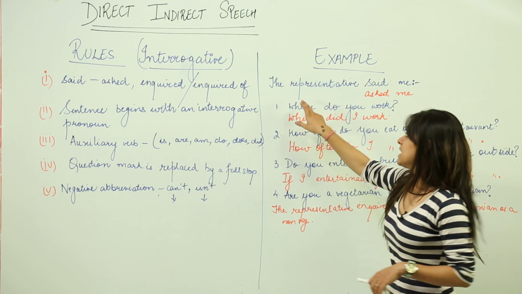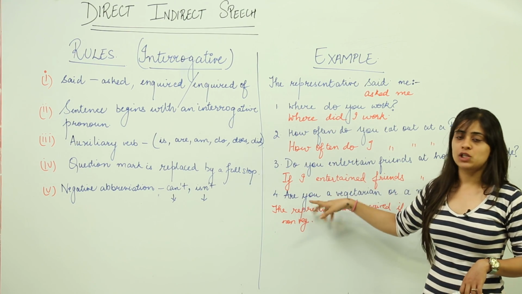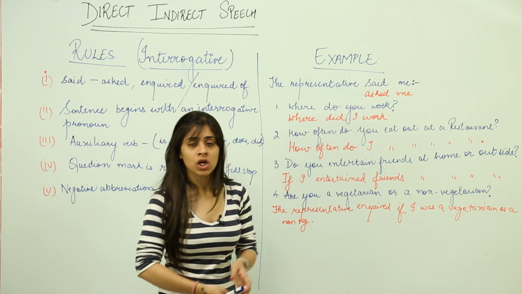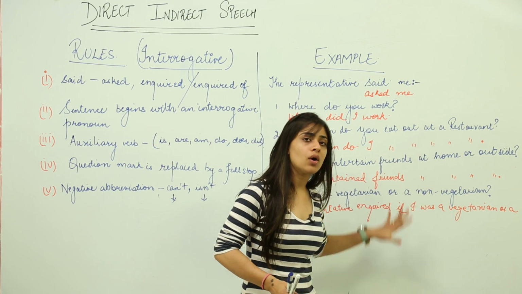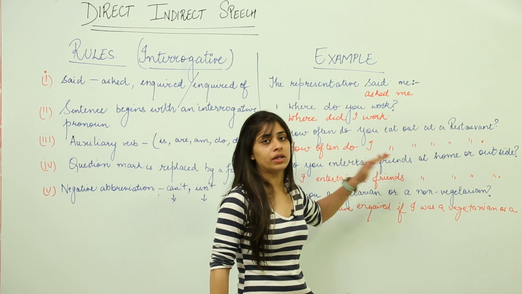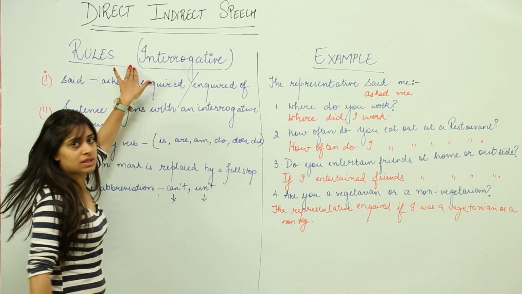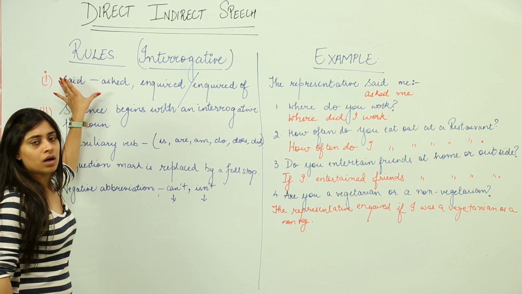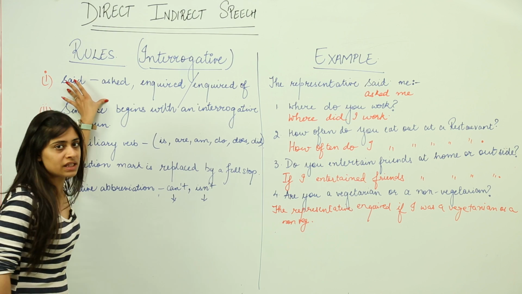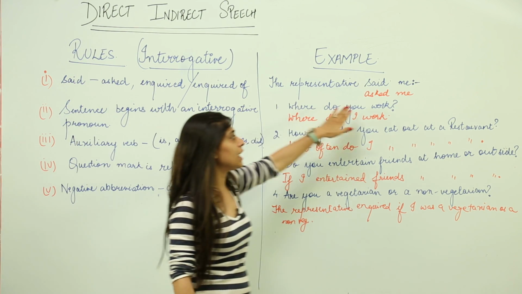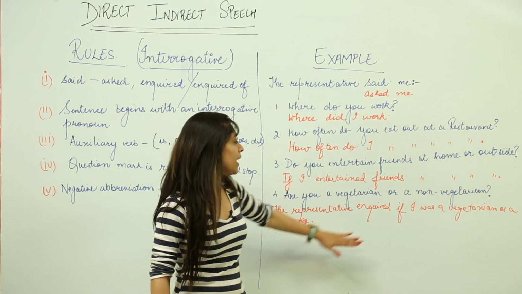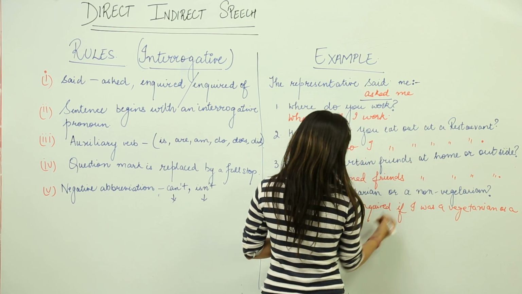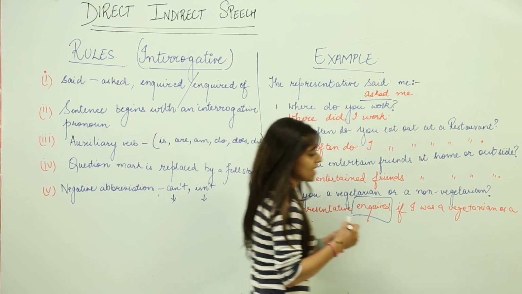Now the ones in the blue are the direct speeches and the ones in the red are the indirect speeches or the reported speech. Now let's understand under what rules we have converted them. Let's move to the rules segment. As per the first rule, wherever the word said has been used in the direct speech, we convert it either into asked me or inquired. So asked and inquired have been used.